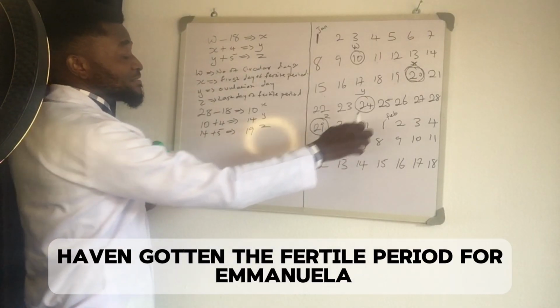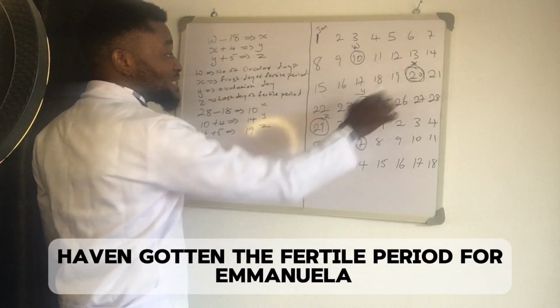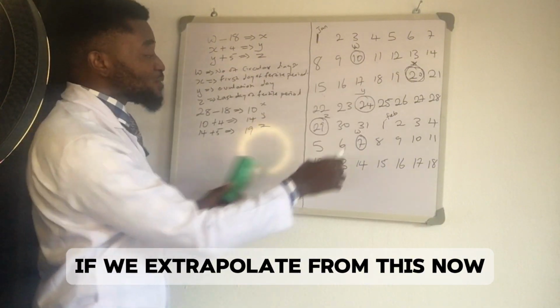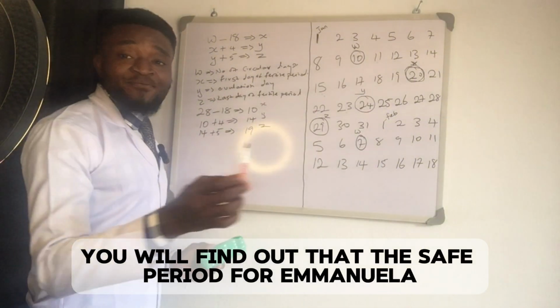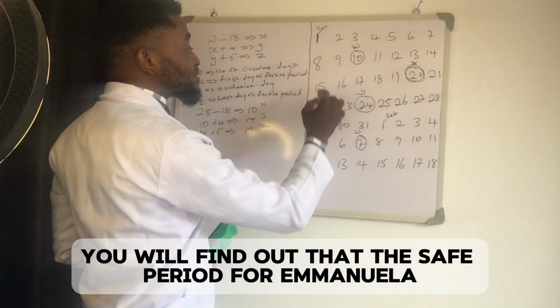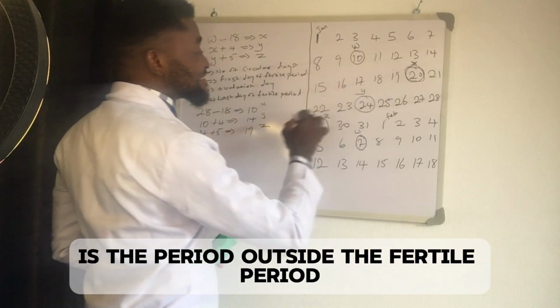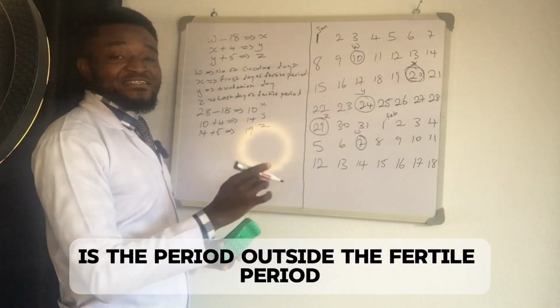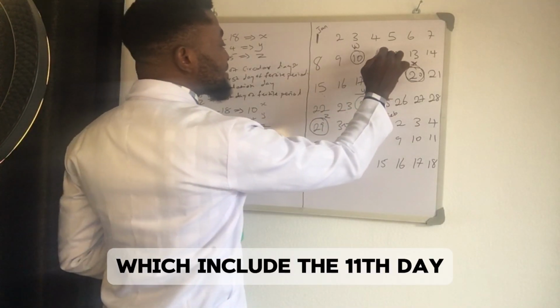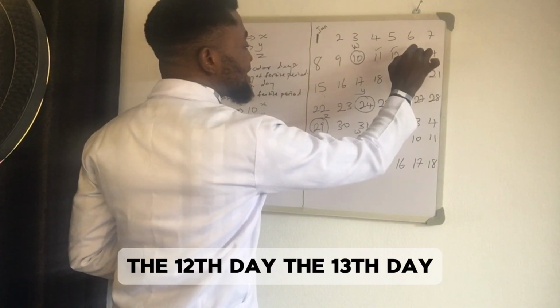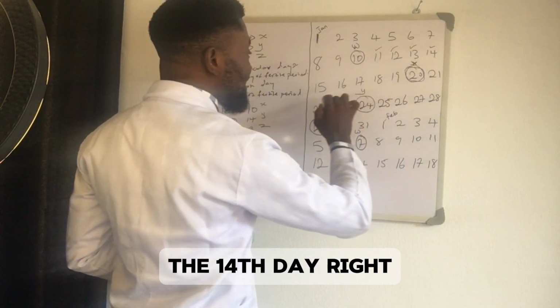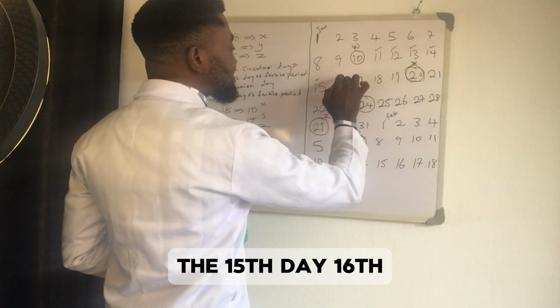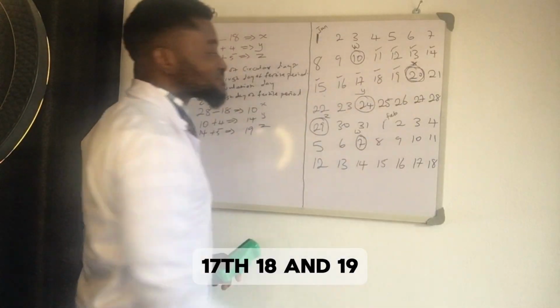Now, having gotten the fertile period for Emanuela, if we extrapolate from this, we'll find out that the safe period for Emanuela is the period outside the fertile period, which includes the 11th day, the 12th day, the 13th day, the 14th day, the 15th day, 16th, 17th, 18th, and 19th.